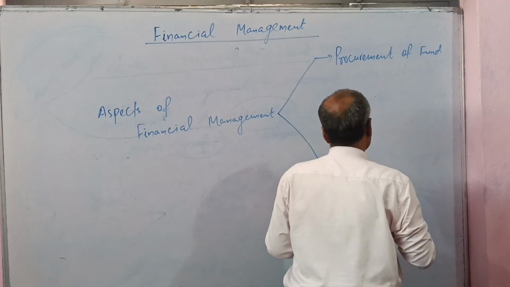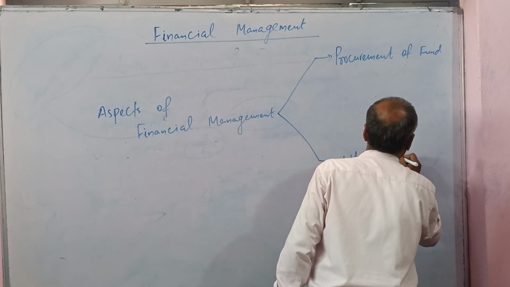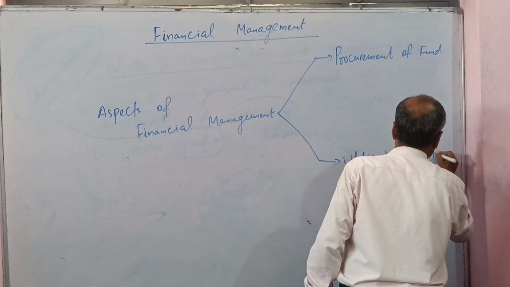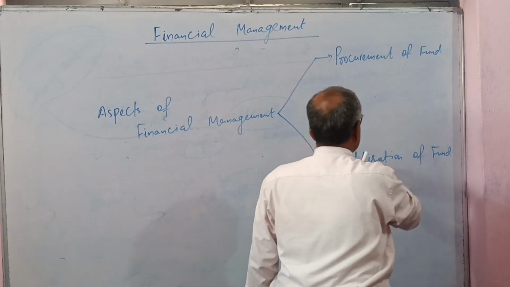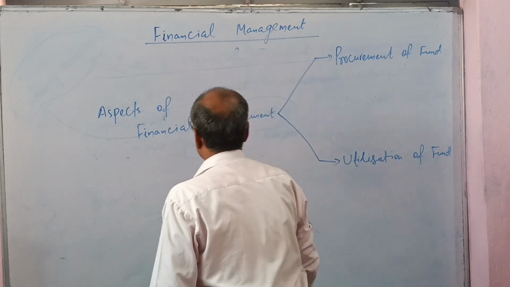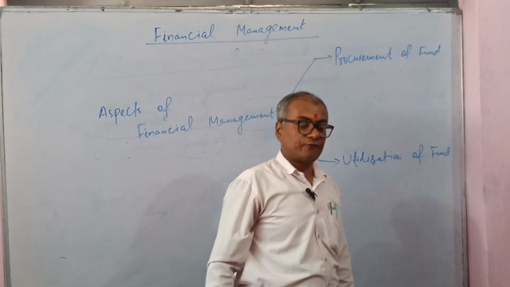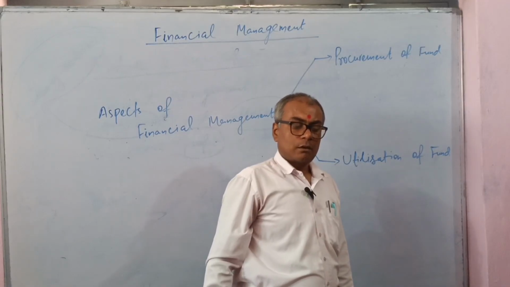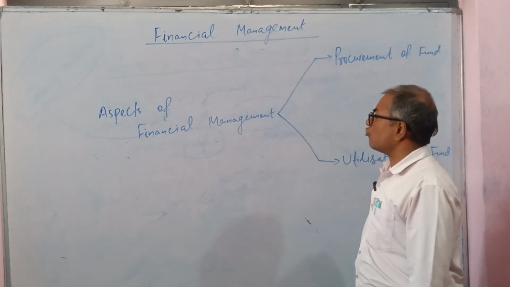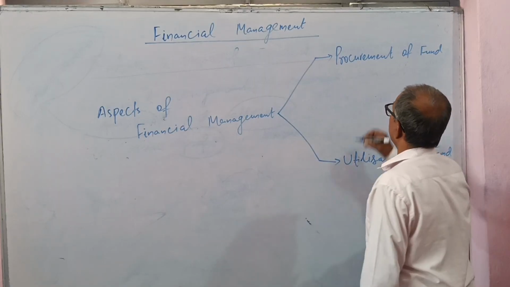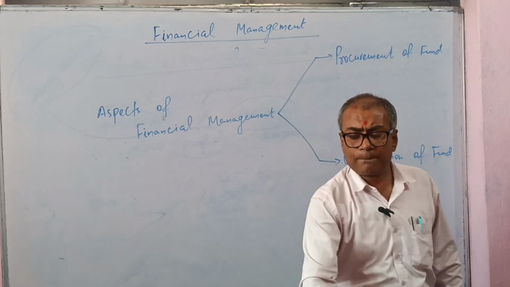Utilization implies efficient, optimum utilization of fund. When we talk about the procurement of fund, there are so many sources of fund.